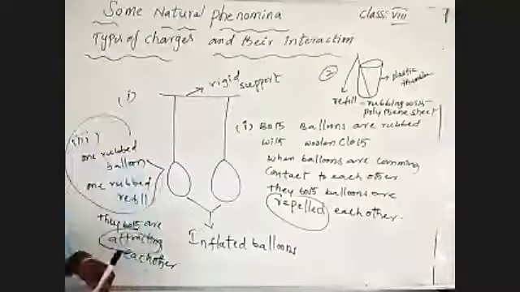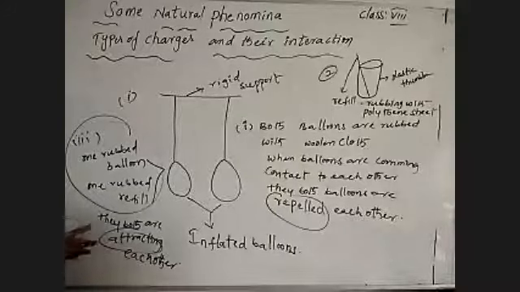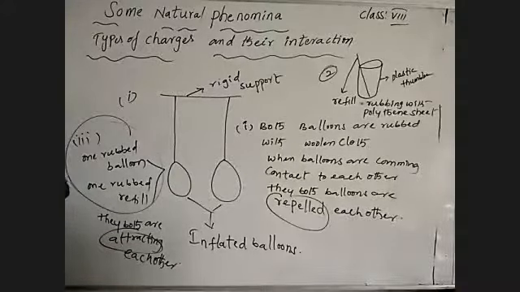Where unlike charges are in contact with each other, they both are going to attract, pulling each other. Repulsion is pushing and pulling is attracting, like a nail pulled by a magnet. Unlike charges attract each other by pulling, and like charges push each other away, making repulsion.